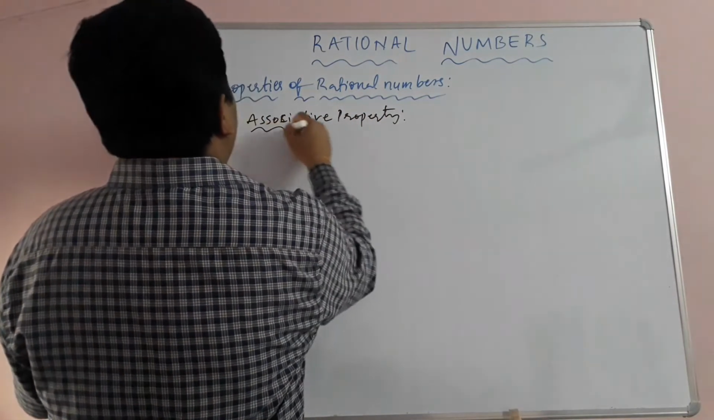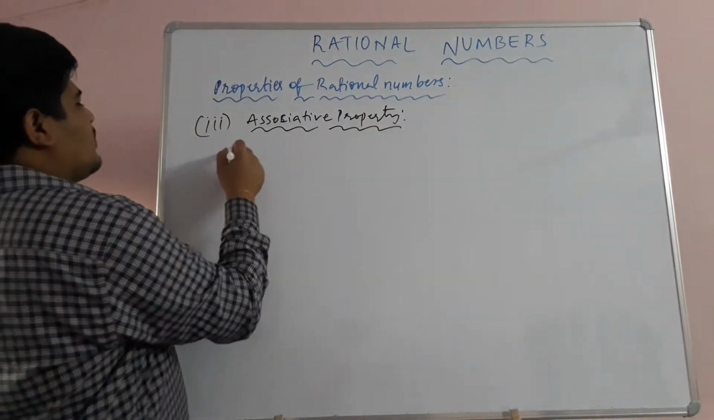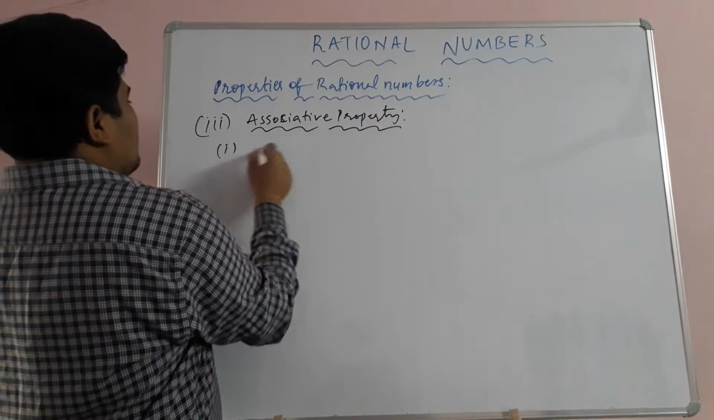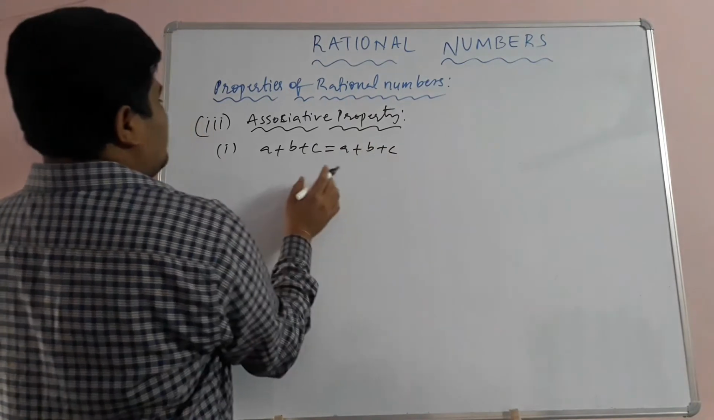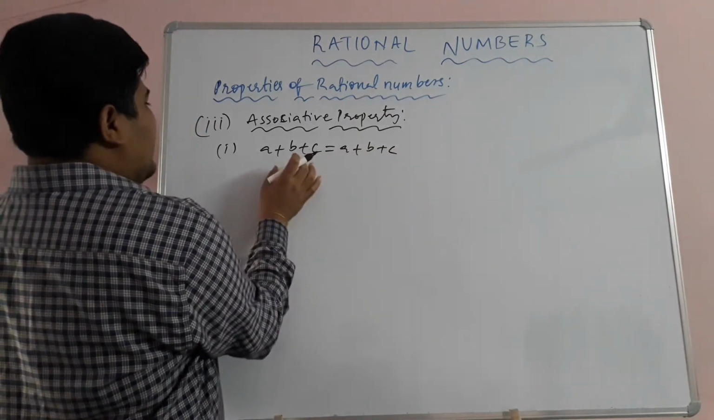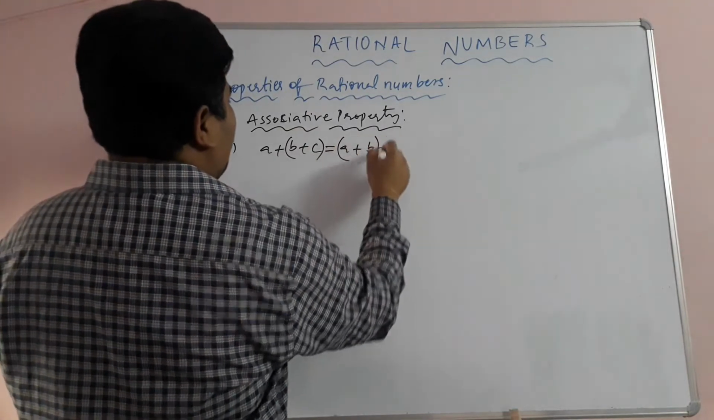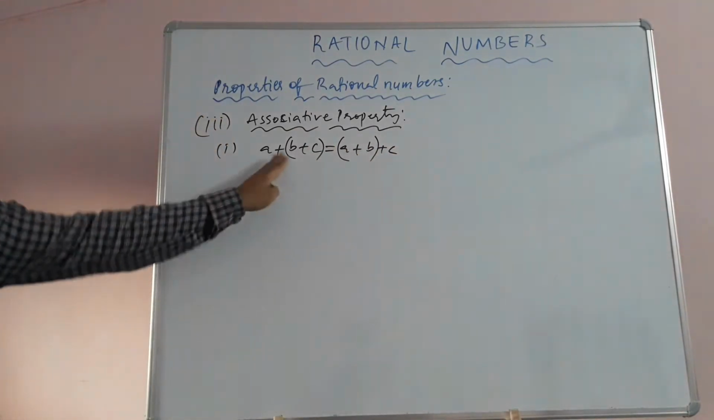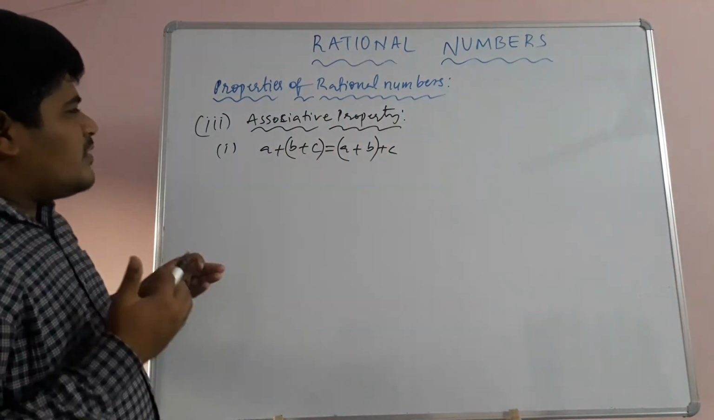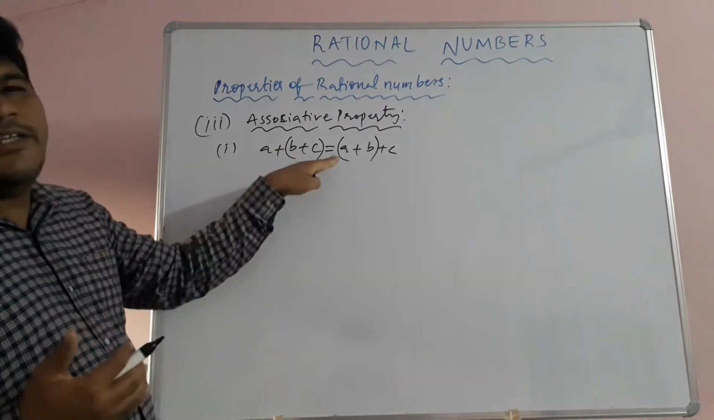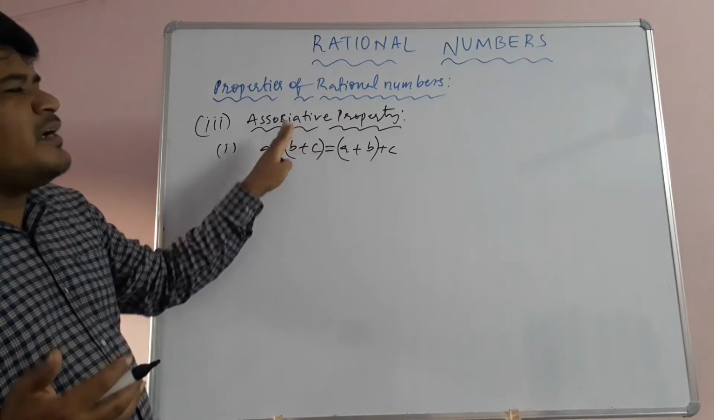So children, here we will take three numbers. It is related to three numbers. Suppose under addition I am checking the first one. If A plus (B plus C) is equal to (A plus B) plus C, with the bracket on B and C in the LHS and the bracket on A and B in the RHS, and if rational numbers are satisfying this condition, then we can tell that those are satisfying the associative property under addition.